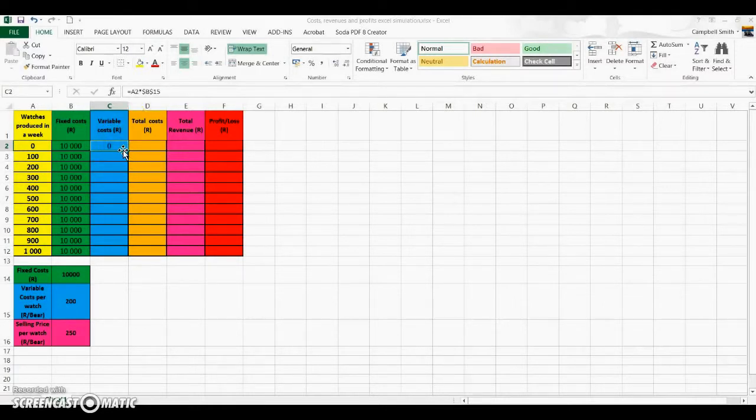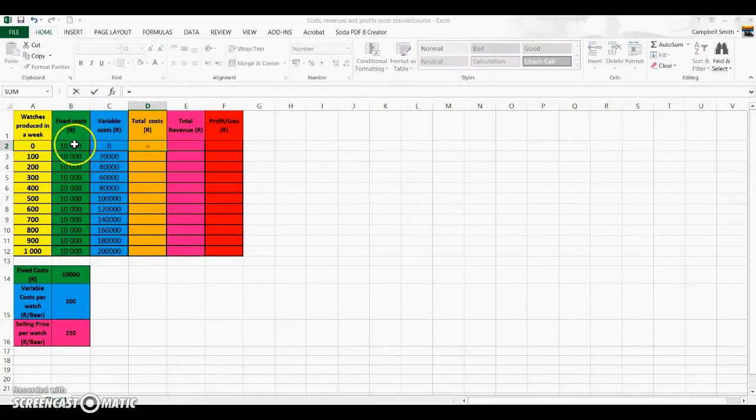Again, drag and paste this formula all the way down from 0 watches to 1,000 watches. Get that black addition sign, drag it down, and your variable cost information is filled out. Total costs equals fixed plus variable costs. So we need to add the green column to the blue column. Again, start with an equal sign. I want fixed costs, you put the addition sign in, and you add that to the cell with variable costs. So click on cell C2. So it's B2 plus C2, and then hit the enter key. Again, get the black addition sign and drag it all the way down.